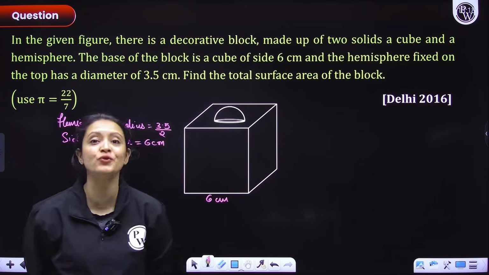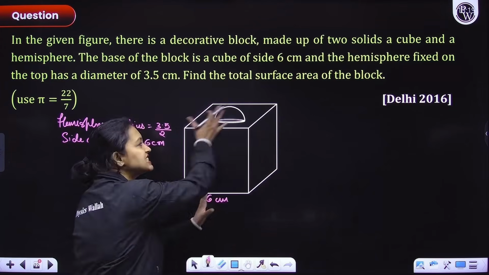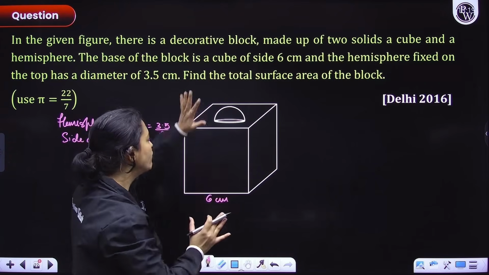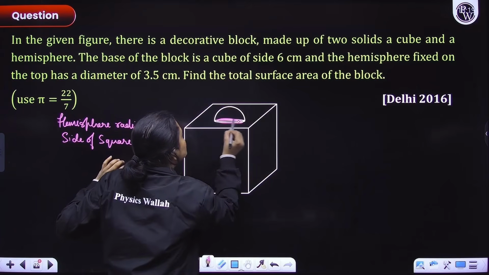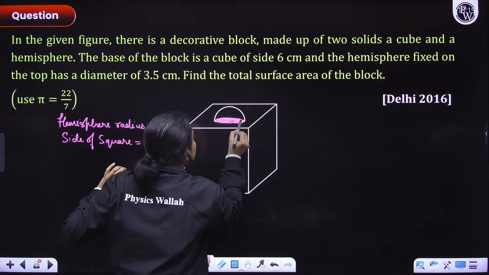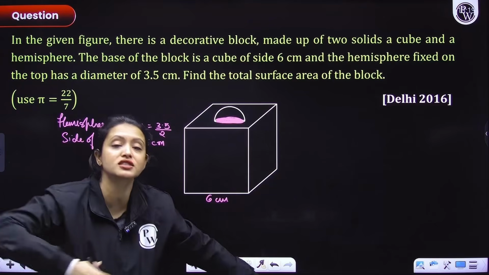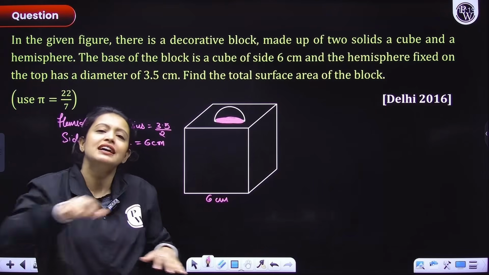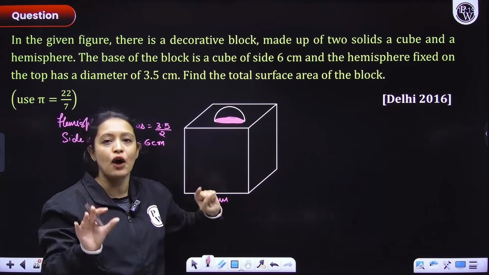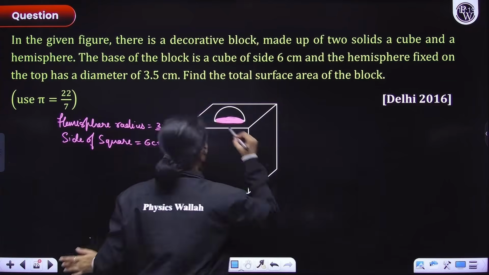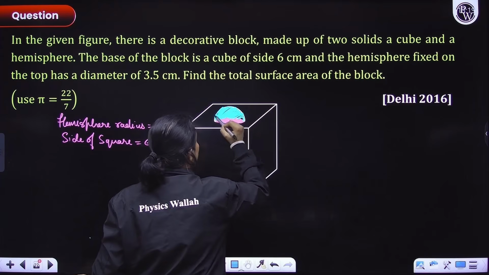Now let's again visualize this, okay? So first of all, everyone, let's think कि भाई total surface area of this entire thing is made up of the total surface area of the cube, minus this circular portion, because this circular portion here is not there. मतलब it's not there. Over it we have a hemisphere, right? So think about it. You will figure out the total surface area of the cube and you will just subtract the base, that is circle here. ठीक है? Now with that you will also have to add this portion, right? This portion, that means the curved surface area of the hemisphere has to be added.